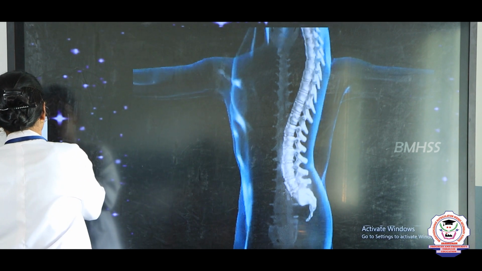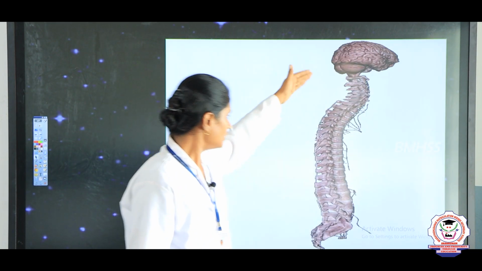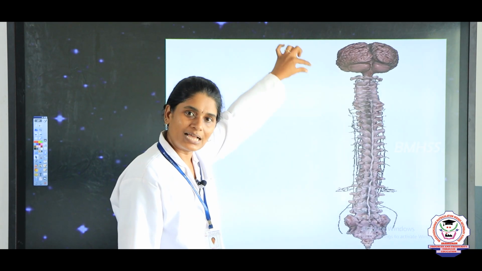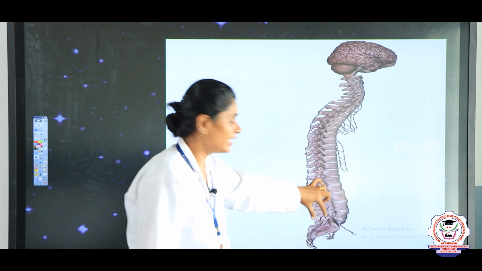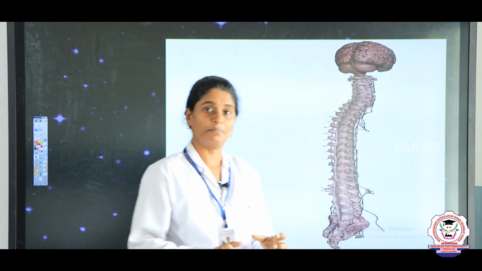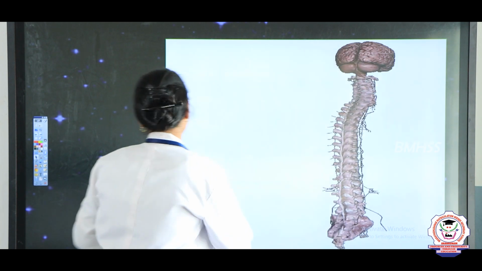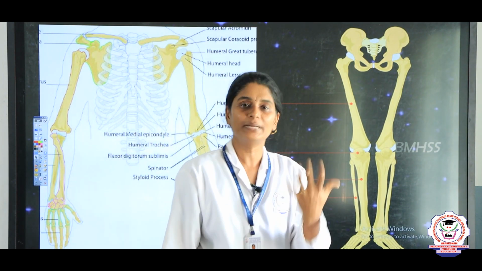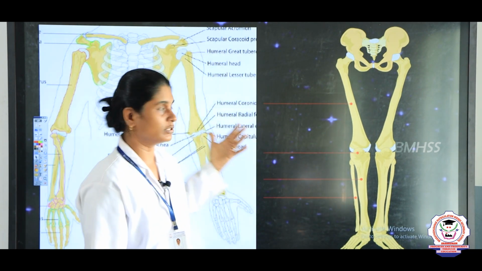Yes. So in this class you learned the function of the vertebral column. From the brain the spinal cord is connected, and from the skull the vertebral column is connected, and the vertebral column protects the spinal cord. Spinal cord is nothing but the bunch of nerves that continues from the brain, right. Yes. So next we are going to see about the appendicular skeleton. You learned about the axial skeleton. Now we are going to see about the appendicular.